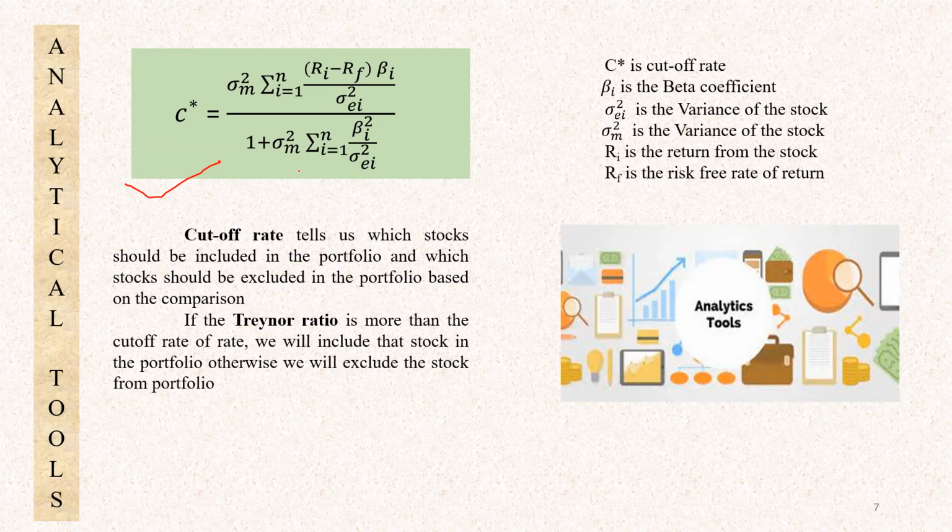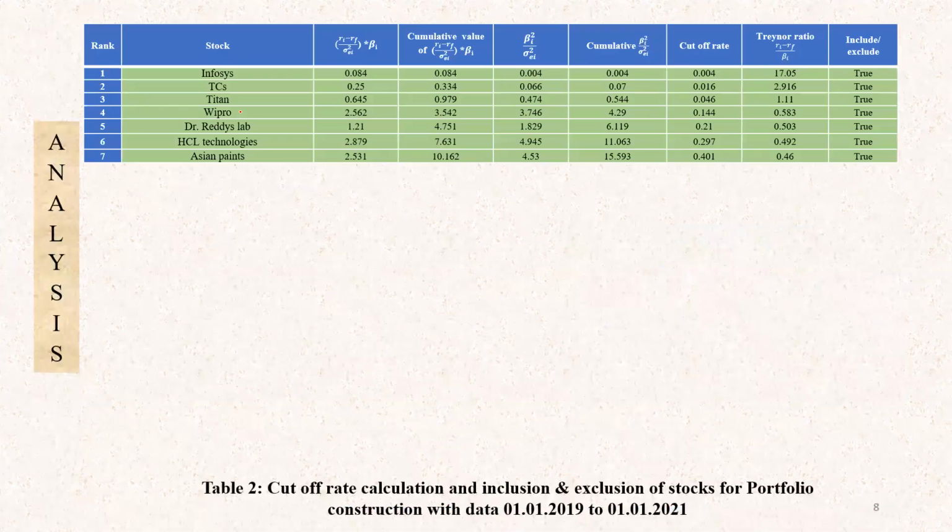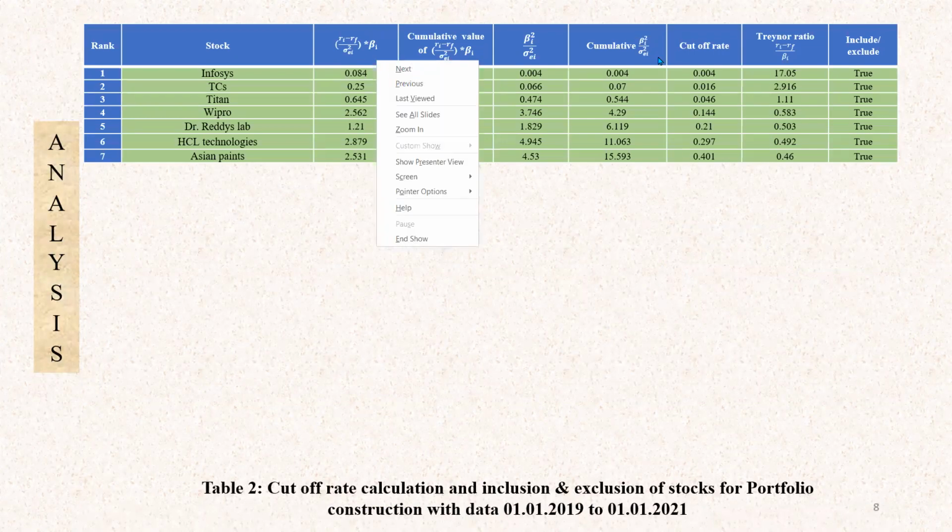the portfolio. Okay, so the formula seems to be somewhat bigger, but it is just the variance of the market and the additional return the stock is giving when compared to the risk-free rate of return, which is multiplied by beta, and it should be divided by the variance of that particular stock. And this is the same thing related to the systematic risk. Because this gives the overall cutoff rate, and we are going to include only stocks whose Treynor ratio is more than the cutoff rate.